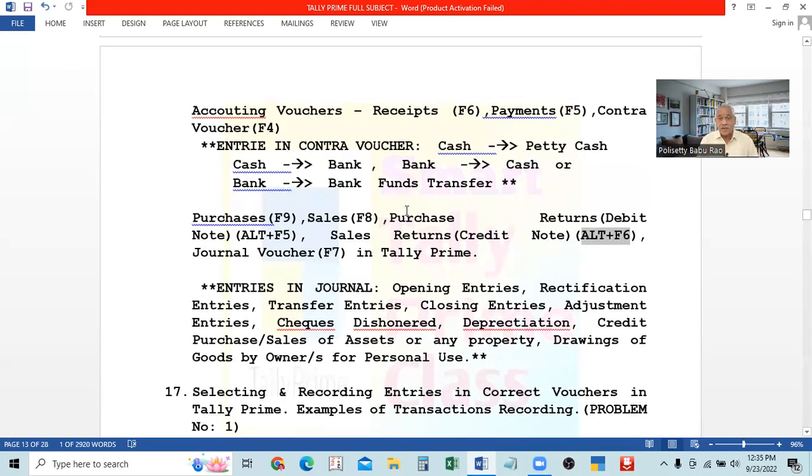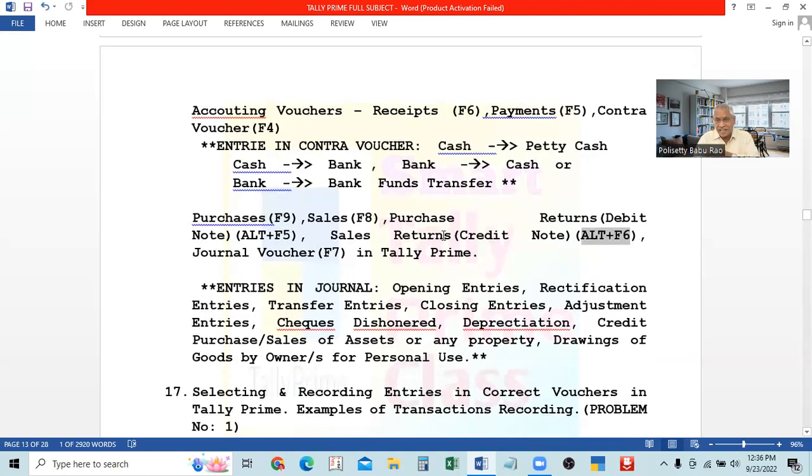Similarly, the purchaser, that is the buyer, when the seller accepted and said he will give some discount or something, he will not return the goods. He will only reduce the price. So he has to reduce the balance of the seller, then he will issue the debit note. In the case of purchase returns, the buyer will send the debit note along with the goods, then the creditor will give the credit note. In the case of these things, both are the same.